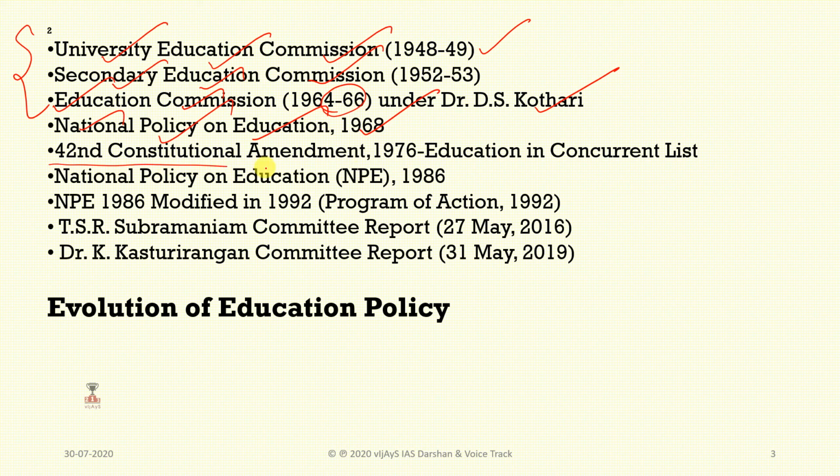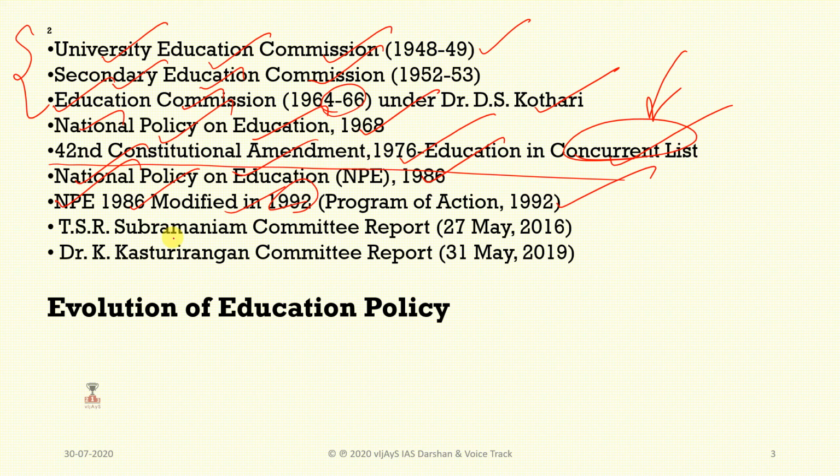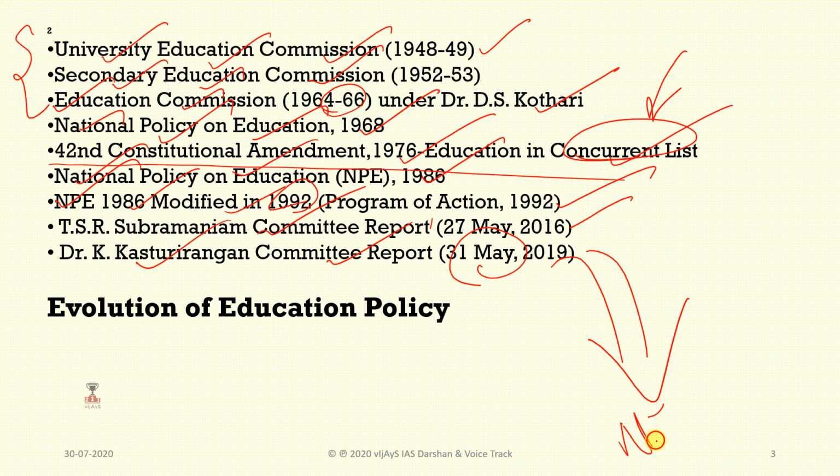After that, by the 42nd Constitutional Amendment Act in 1976, education was added to the concurrent list. There is a central list and a concurrent list, and education was added to the concurrent list. Then in 1986, the National Policy on Education was started, and it was modified in 1992. The T.S.R. Subramanian committee report was given in 2016. After that, the Kasturirangan committee report was given on 31st May 2019. This is what led to the establishment of the National Education Policy 2020.